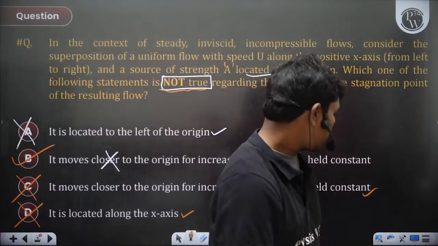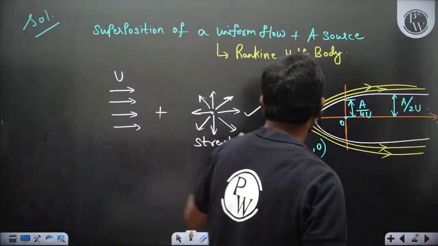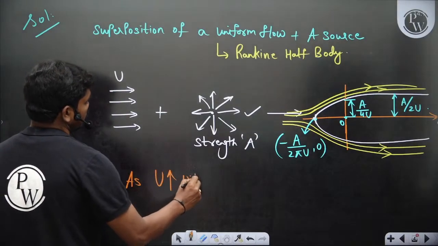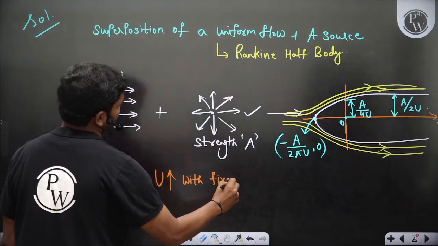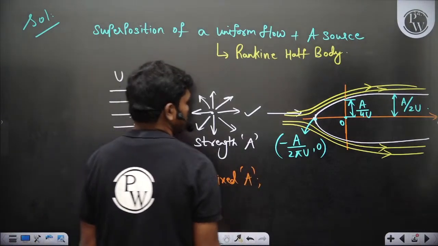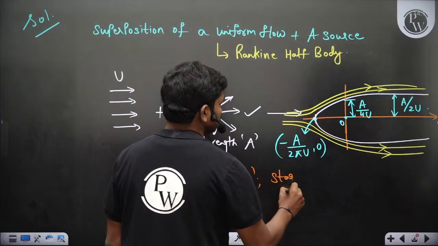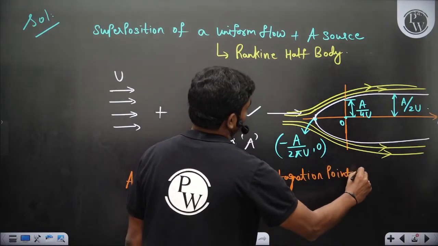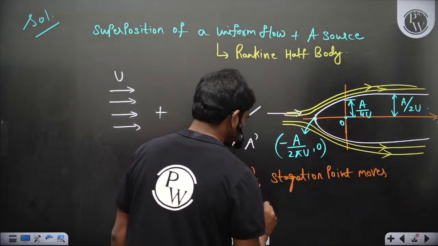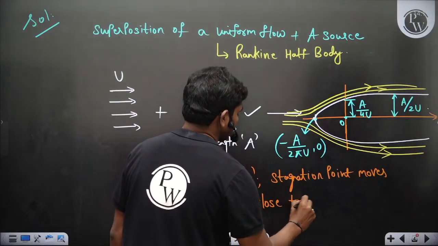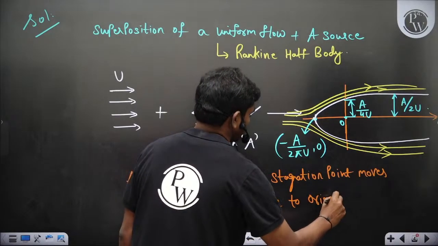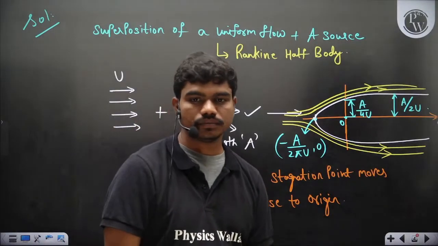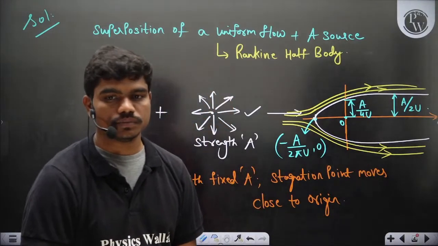Like you can see, as u increases with fixed a, the stagnation point moves close to the origin. Okay, is this question clear to all of you? Yes or no?